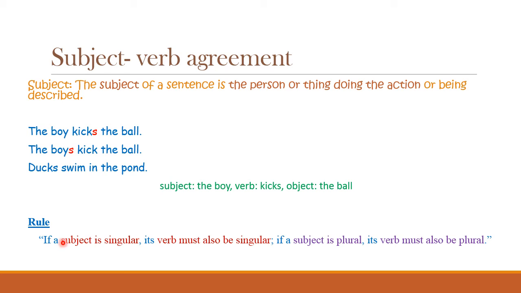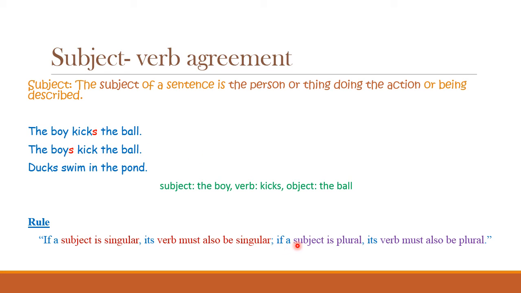If a subject is singular, like in the first sentence, there is only one boy, the verb must also be singular. And how do we make the verb singular? We make the verb singular by adding s.